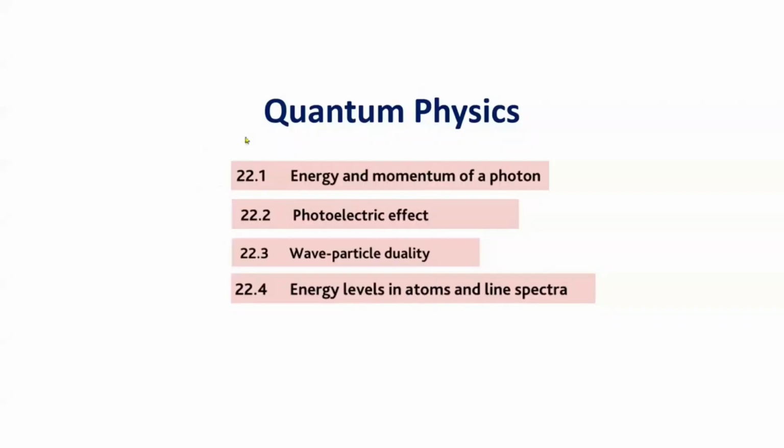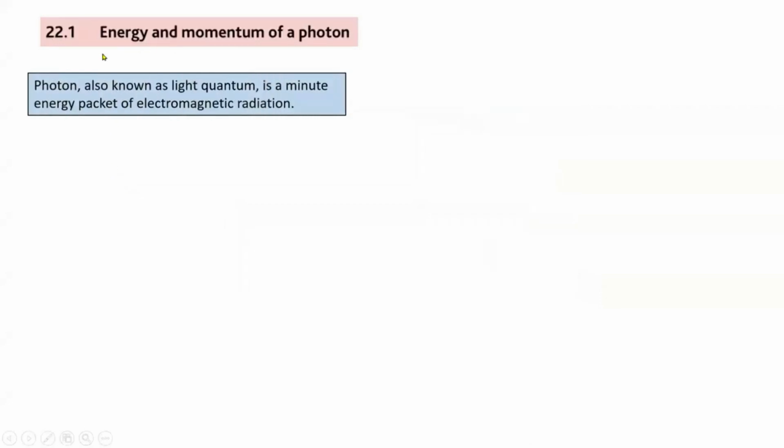We are starting off with 22.1, which is energy and momentum of a photon. Now, Rakin, any idea from school what is a photon? Photon, yeah, I remember from last year. A photon is a very small particle of light. Yes, awesome. That is exactly what a photon is. A photon, also known as light quantum, is a minute energy packet of light, basically electromagnetic radiation.